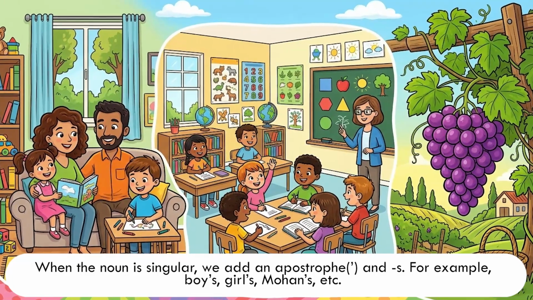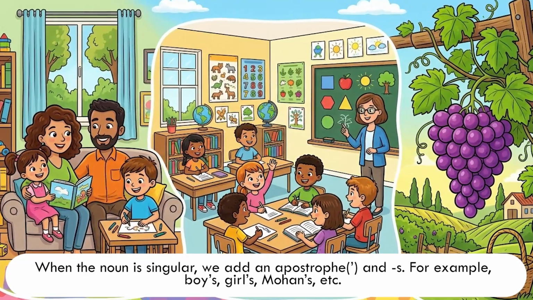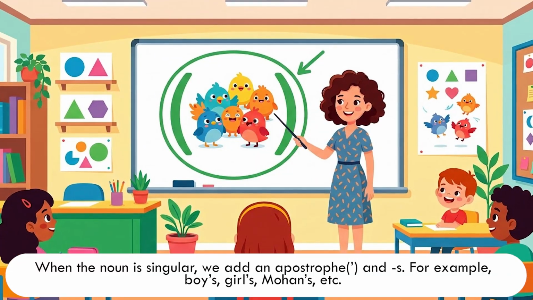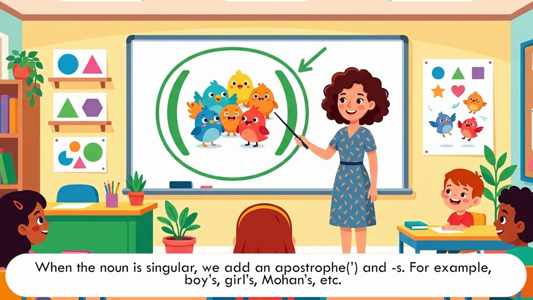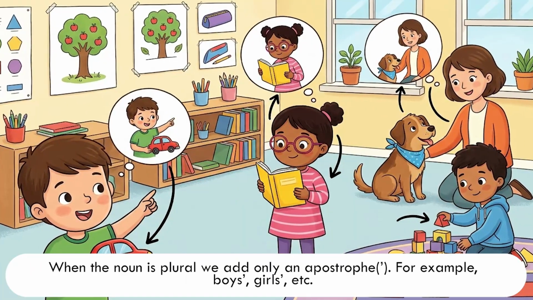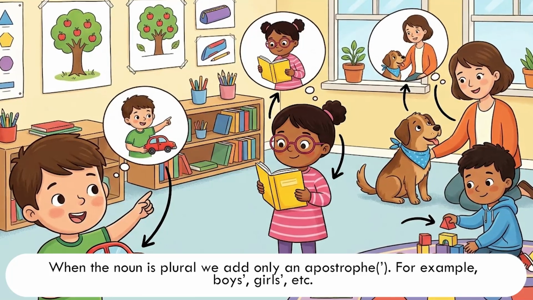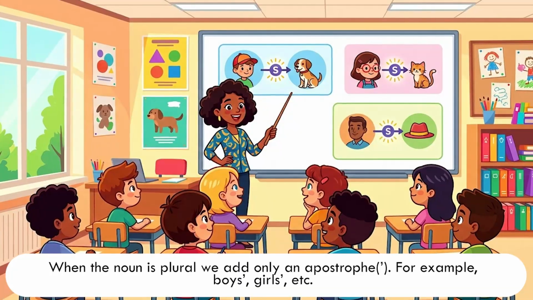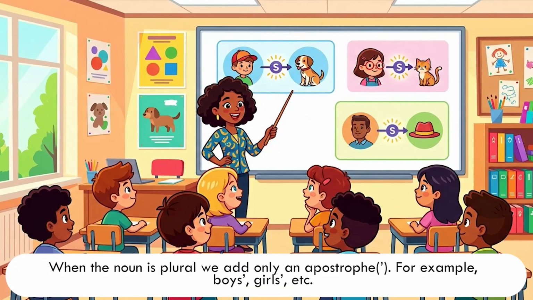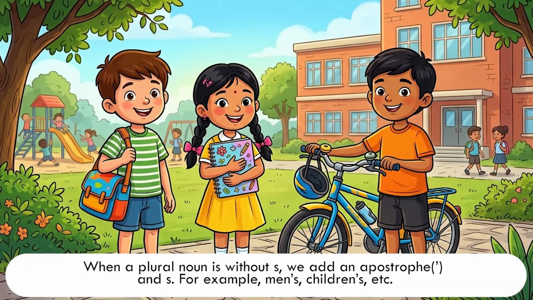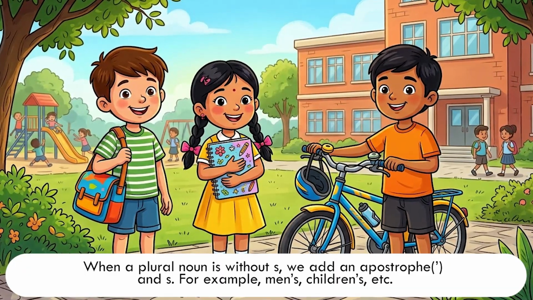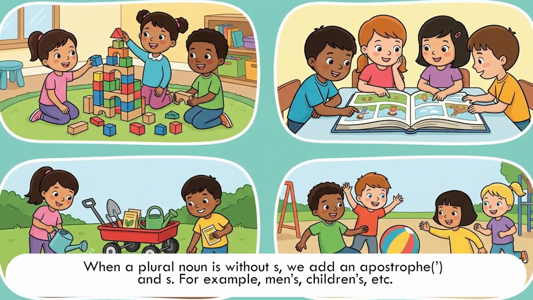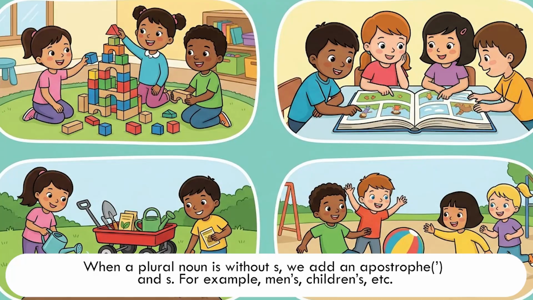When the noun is singular, we add an apostrophe and s. For example, boy's, girl's, Mohan's, etc. When the noun is plural, we add only an apostrophe. For example, boys', girls', etc. When a plural noun is without s, we add an apostrophe and s. For example, men's, children's, etc.